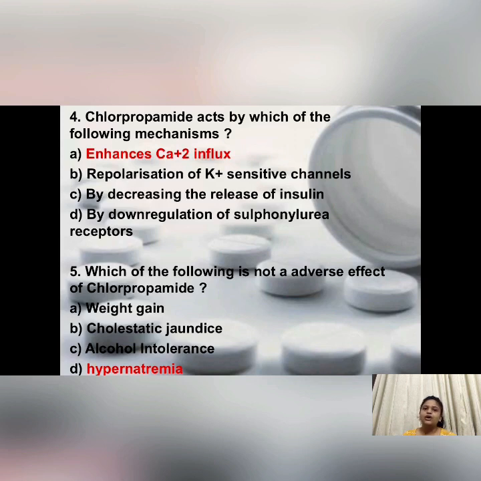Then the fifth one, which of the following is not an adverse effect of chlorpropamide? Weight gain, cholestatic jaundice, alcohol intolerance, and hypernatremia. The right answer will be option D, that is hypernatremia, because we know that chlorpropamide can lead to hyponatremia because of the activation of antidiuretic hormone.